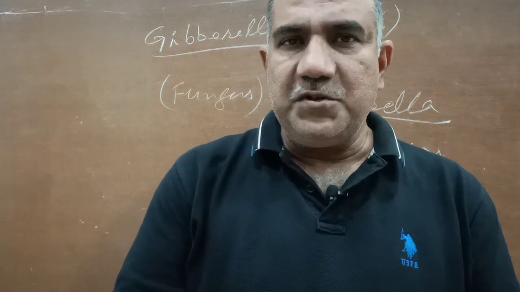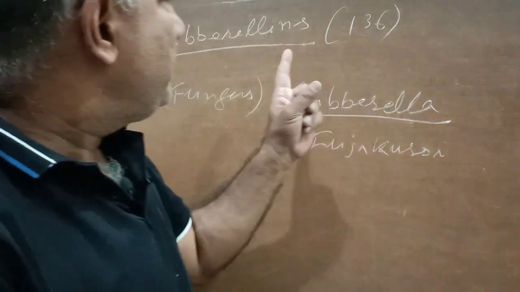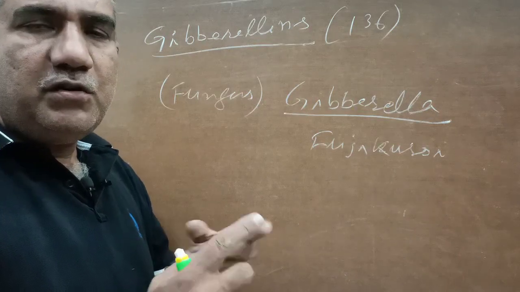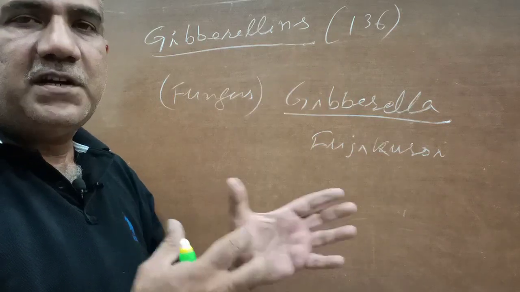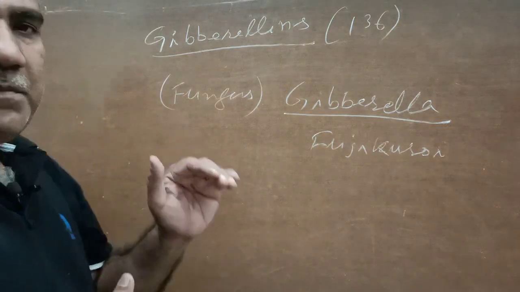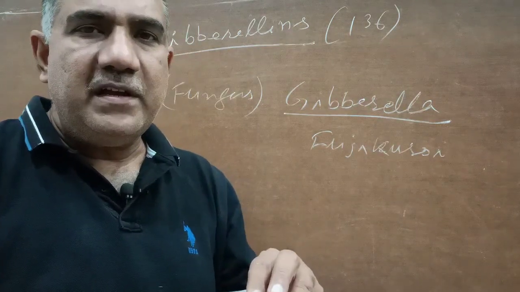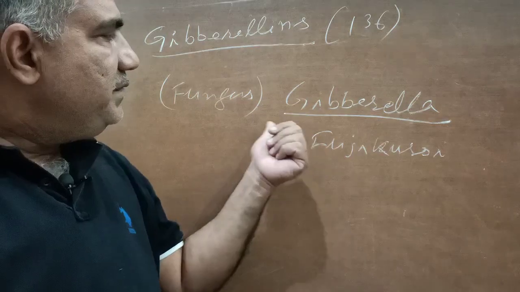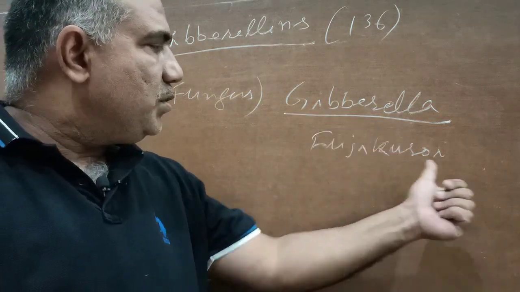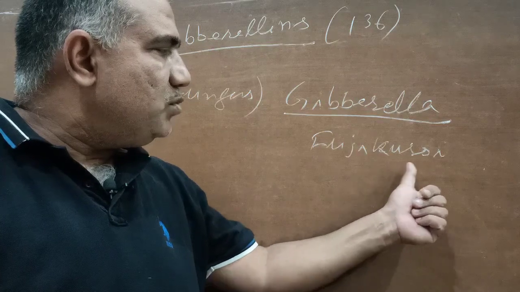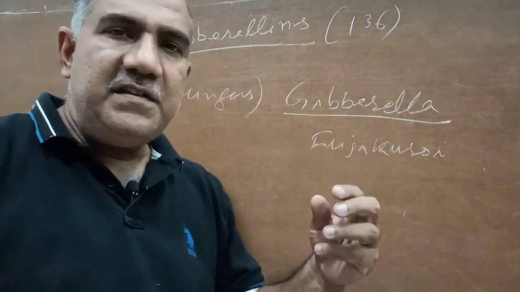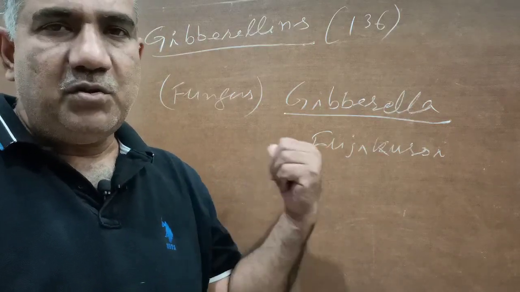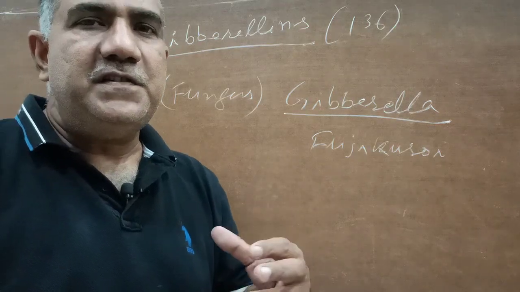So with that positive note, today we are going to study gibberellins. Gibberellin is not a single plant hormone. It is a group of about 136 chemicals which are plant hormones, and this was separated by Yabuta and Sumuki, two people, in the year 1935 from a fungus. The name of the fungus was Gibberella fujikuroi. This is a fungus which causes disease in the rice plant, and the name of the disease is foolish seedling disease in rice plant.